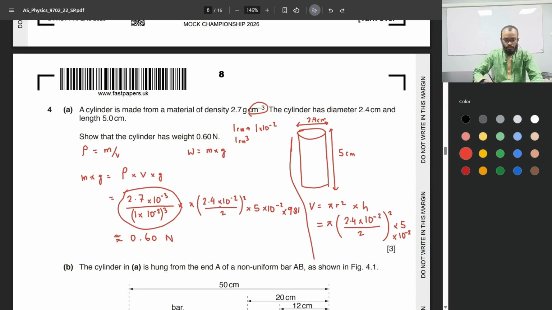The rest are pretty simple. 2.4 centimeters has been converted to meters by multiplying it with 10 to the power minus 2. And the denominator of 2 is given here because 2.4 is the diameter, so we're converting this to radius. So pi times the radius squared times 5 centimeters, the length of the cylinder, or the height of the cylinder. So we multiply 5 with 10 to the power minus 2 to convert this to meters. And the 9.81 is to find the weight from the mass.